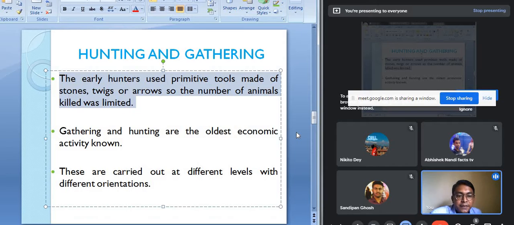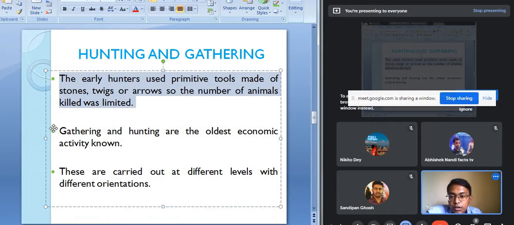But now in the present day, hunting is illegal, but some of the people are still engaged in illegal hunting. Now they are taking help of modern weapons, the guns and all. So many animals can be killed in a short period of time, which is a negative impact actually.